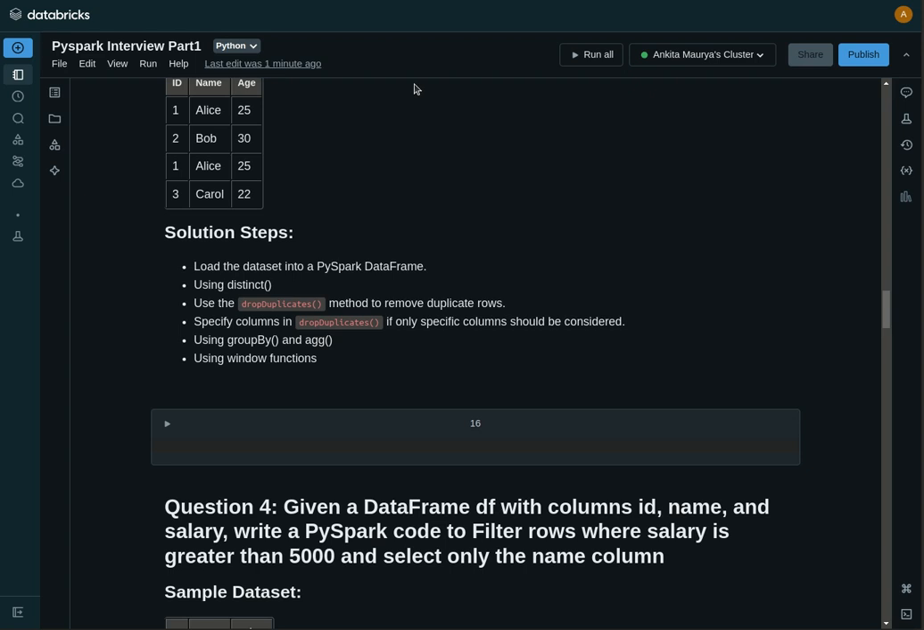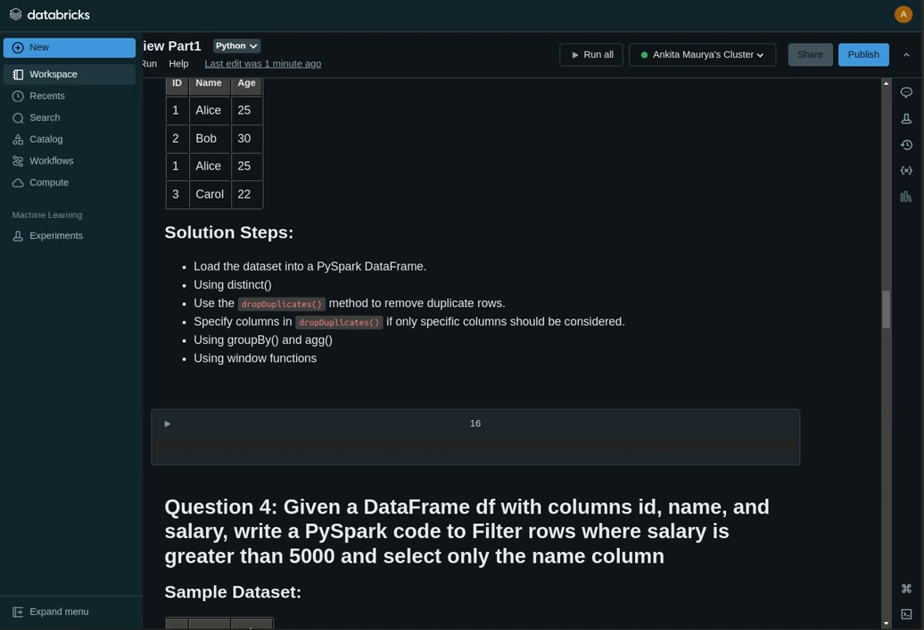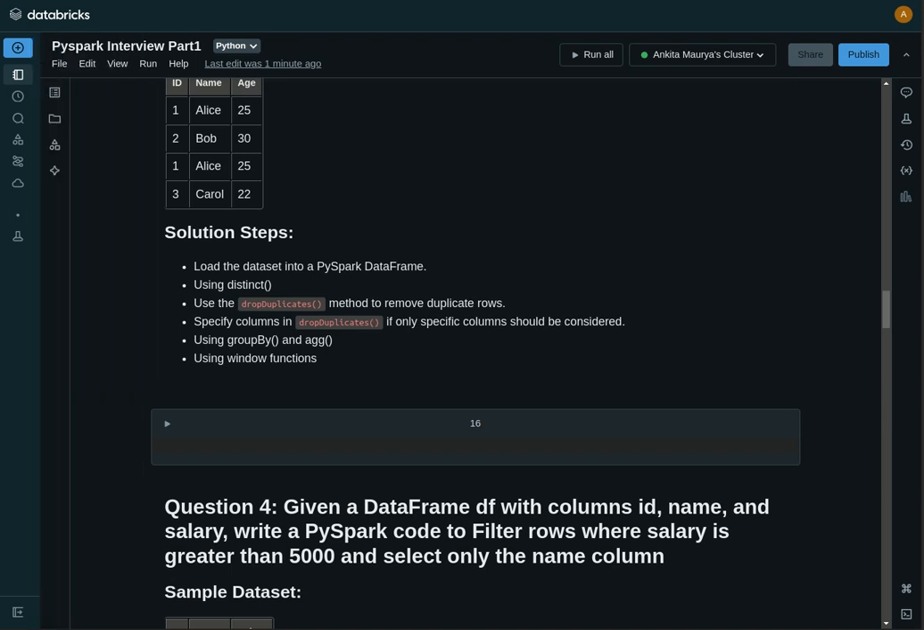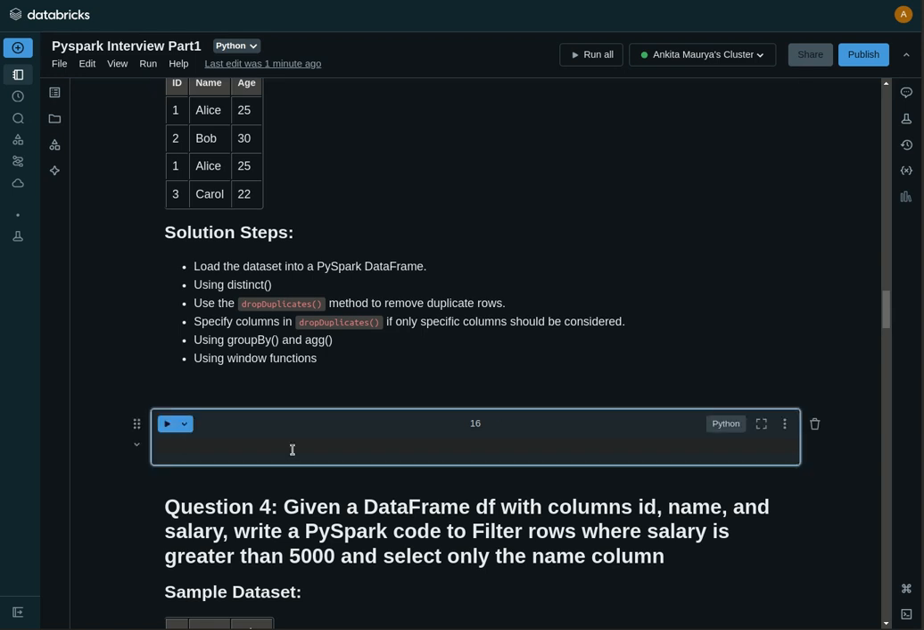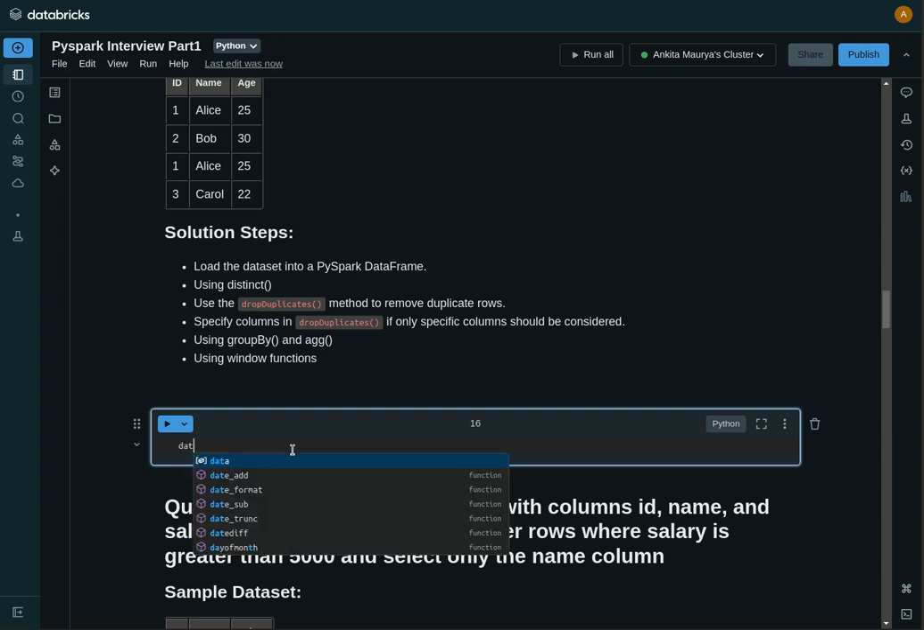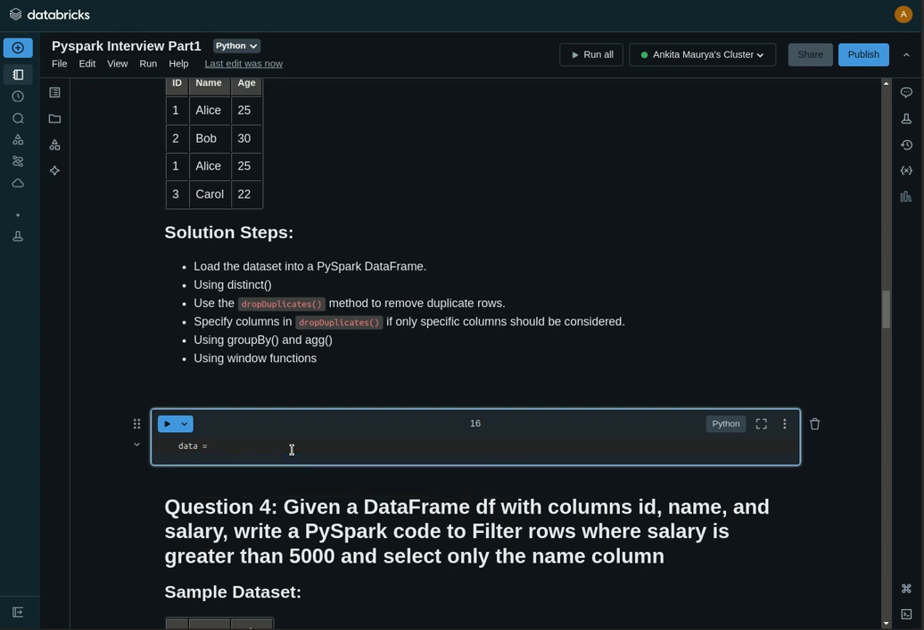So let's look at the dropDuplicates function available in PySpark. Just take this approach. Again, first we need to create the data frame. For saving our time, I'm taking the sample data and a schema. Then again we will create our data frame.